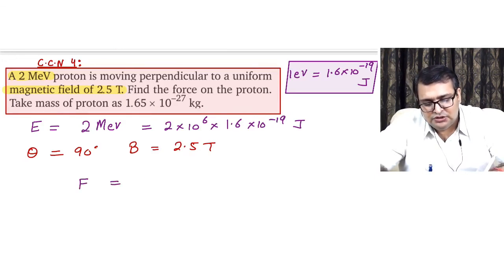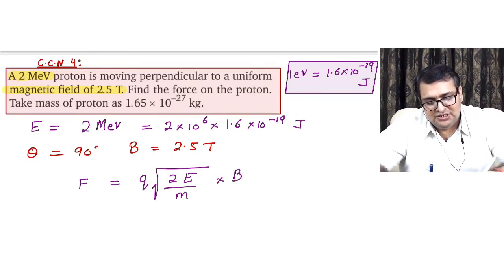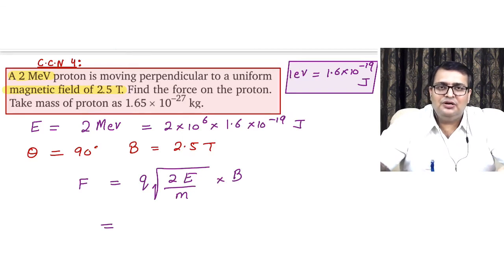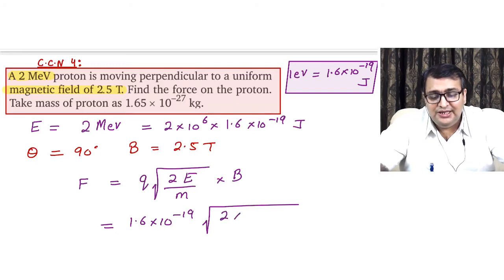F is equal to Q under root of 2 capital E by M, isn't it, into B. Awesome. Charge on an electron and charge on a proton is the same, which is 1.6 into 10 power minus 19, multiplied by 2 into E, energy.